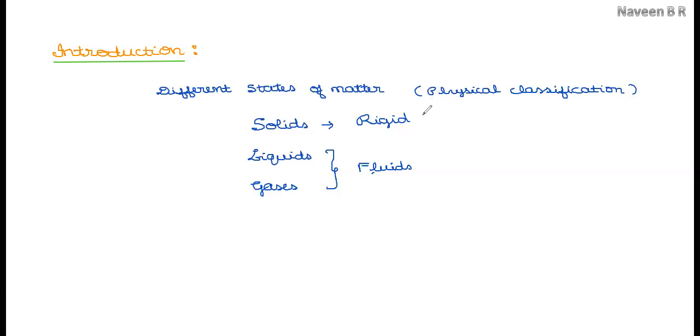Why solids are rigid, if we consider, is because they are closely packed. The constituent particles in a solid are closely packed with each other. During their close packing, we are going to see the particles' position is fixed.